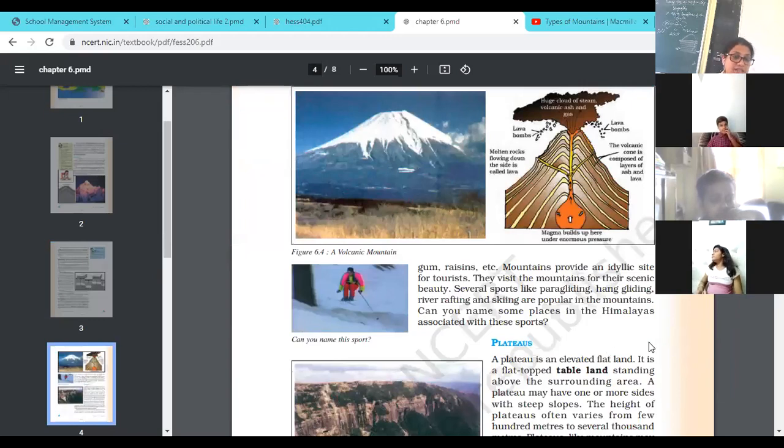And we also visit the mountain areas in our vacations to see their idyllic side. So that is also a very attractive tourist station. People visit the mountains for their scenic beauty, to enjoy nature's beauty. Several sports like paragliding, hang gliding, river rafting and skiing are popular in the mountains, which is also beneficial for state income. So I hope you understood the importance of mountains in our life.